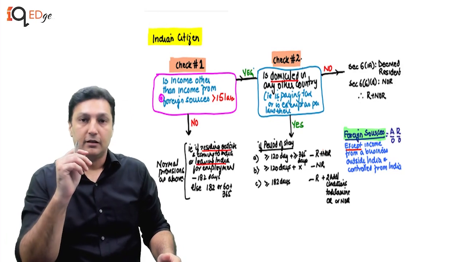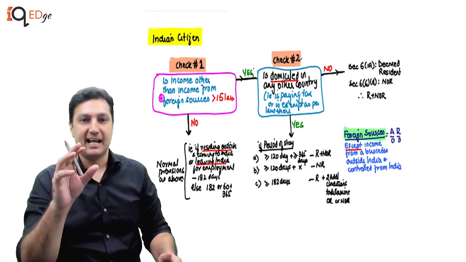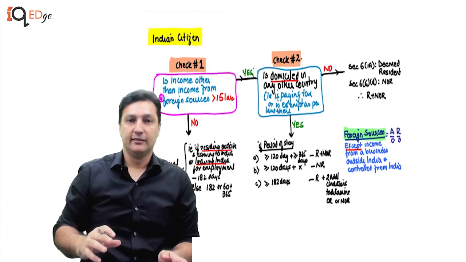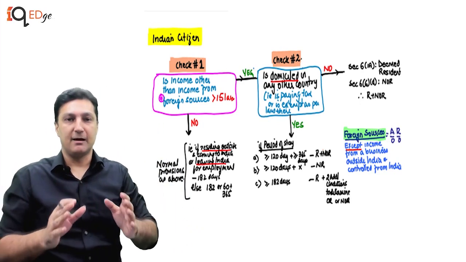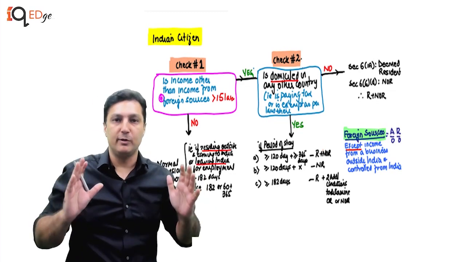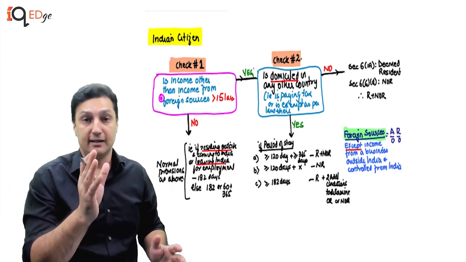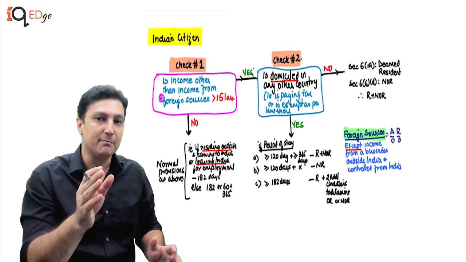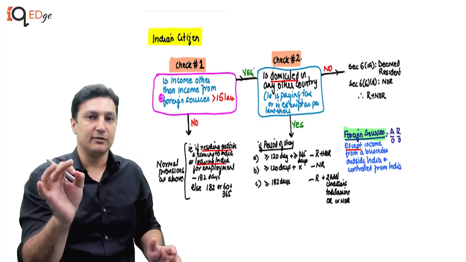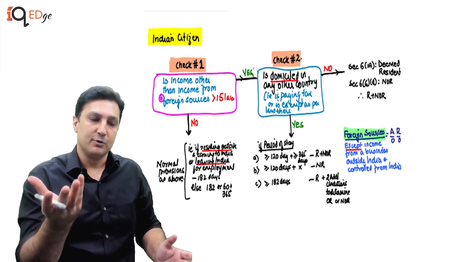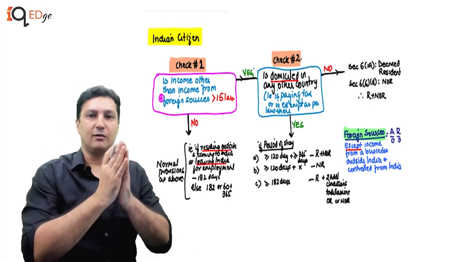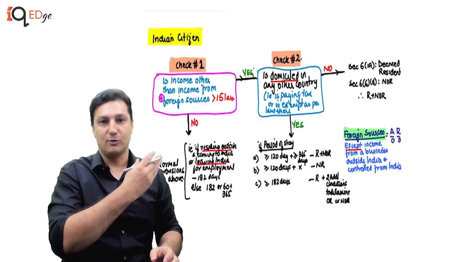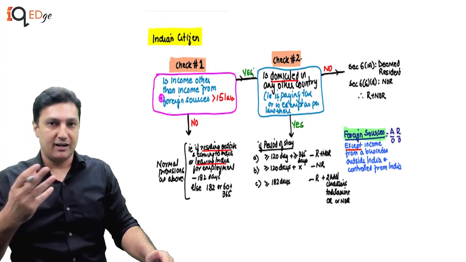So beta, let's simplify the law. One of the taglines I use is simplifying complex education, and thankfully our finance minister and the government leave no stone unturned to make the law more complicated than it is, and it is good for us chartered accountants. Do not regret it. If the law becomes simple, everybody understands what to do, then who will come to you? So every day we pray, may God bless them and they make the law more complicated, because only we will understand all these complications. So let's simplify it for us actually.